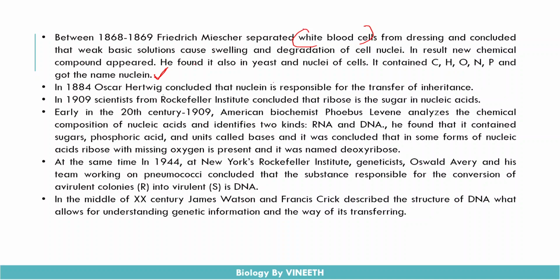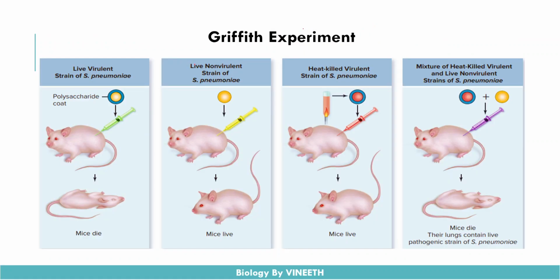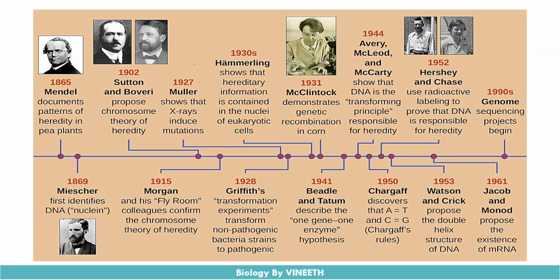Then in the middle of the 20th century, Watson and Crick showed the structure of DNA. They constructed the double helical structure of DNA, and they also gave the actual diameters and the distance between the two bases. The entire set of structural properties of DNA was given by Watson and Crick, and it allowed famous scientists to understand the genetic material and how it transfers from one organism to another. So this was the basic history of the discovery of the genetic material.